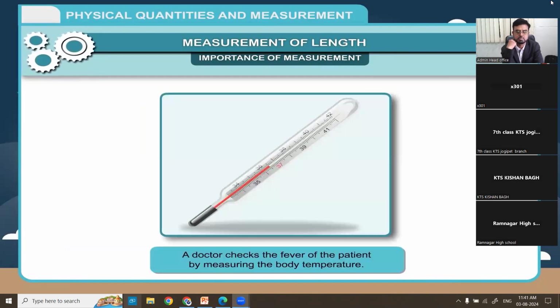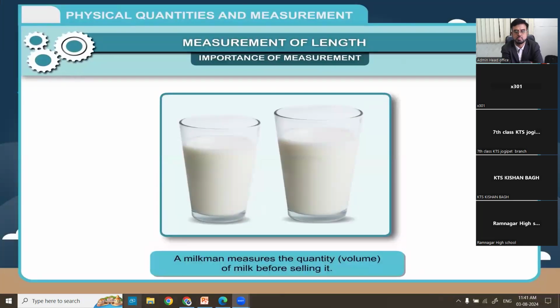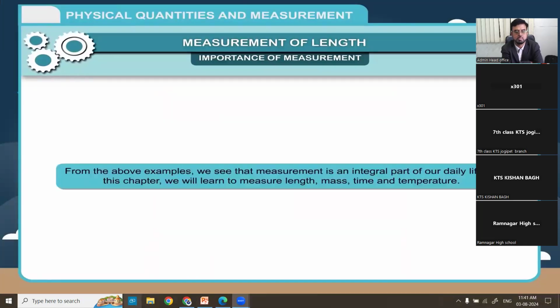A doctor checks the fever of the patient by measuring the body temperature. 5. A milkman measures the quantity, volume of milk before selling it. From the above examples, we see that measurement is an integral part of our daily life.